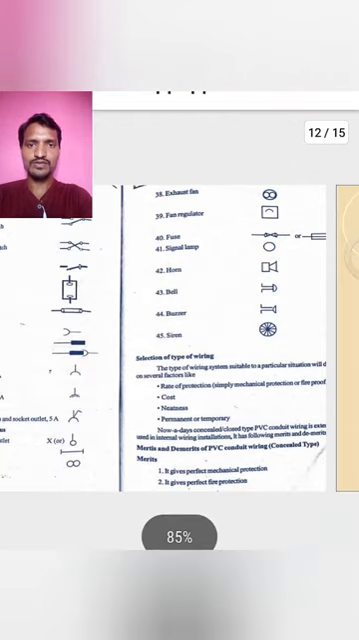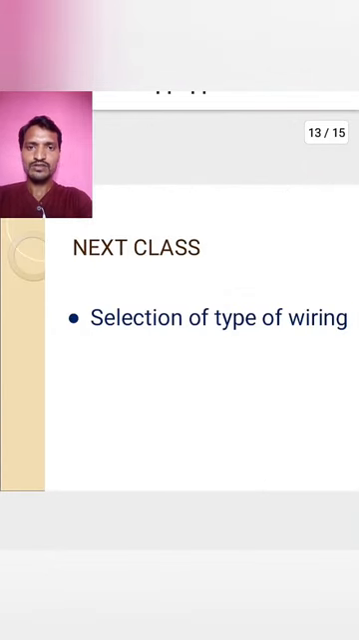Okay students, from the next class we are going to study about selection of type of wiring. What type of wiring is selected for a particular house? Which type of wiring is selected for a particular house? We are going to study about this wiring.